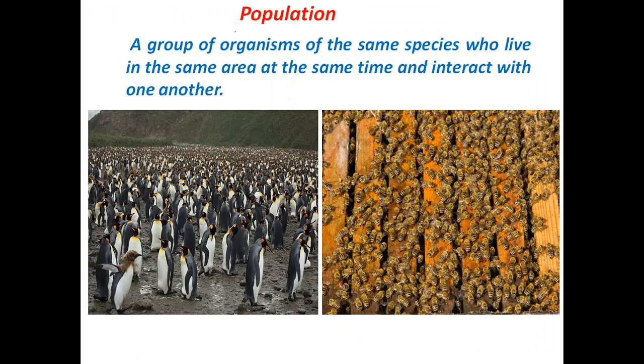Now coming to the population, what is a population? A population is a group of organisms of the same species who live in the same area at the same time and interact with one another. So this is the population of penguins. Here you see a group of penguins. They belong to the same species, living together and interacting with each other in the same area, so they form a population of penguins.